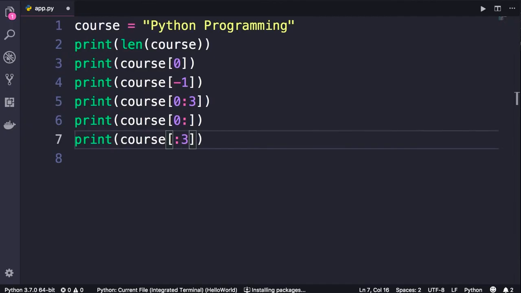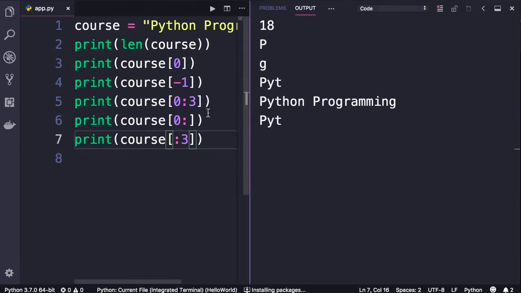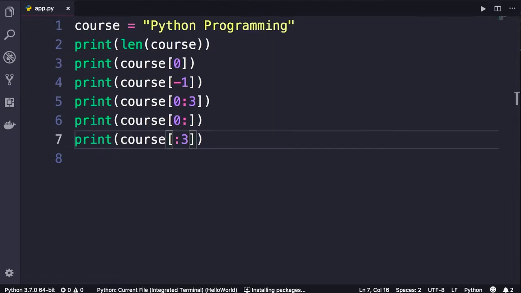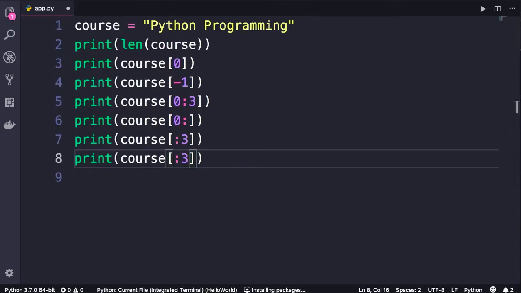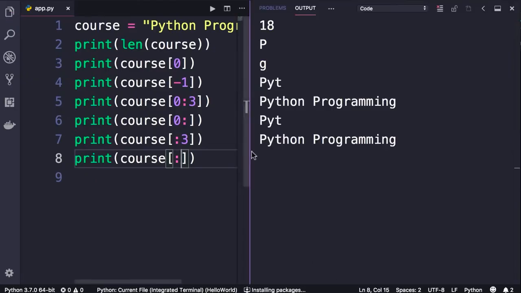Once again, it's common sense. So by default, Python will put 0 here. So it will start from the beginning of the string. So when I run this program, we should get PYT one more time. There you go. And finally, as the last example, if we don't include the start and the end index, this will return a copy of the original string. Let's look at this. So we get Python programming.